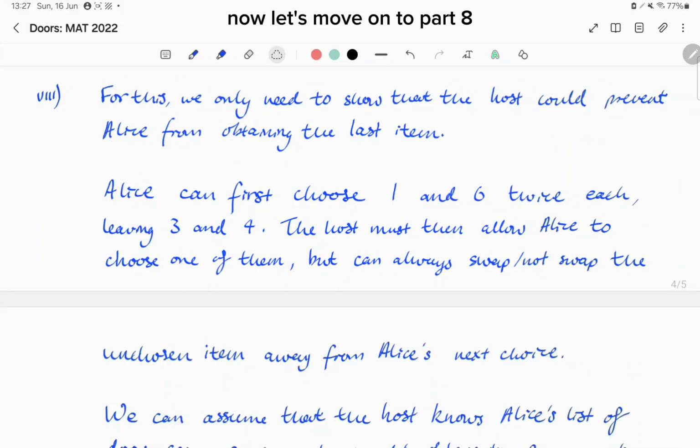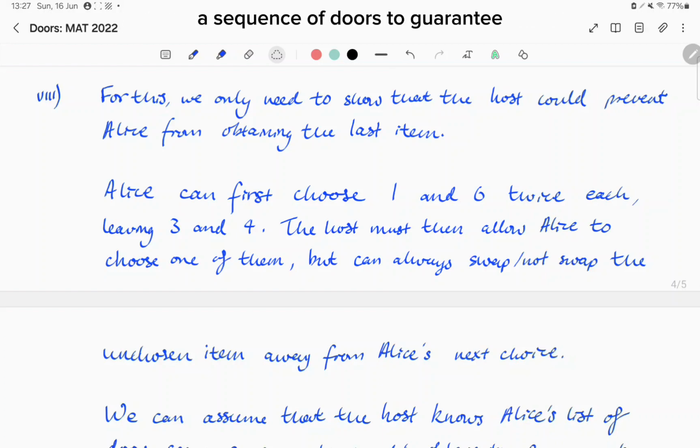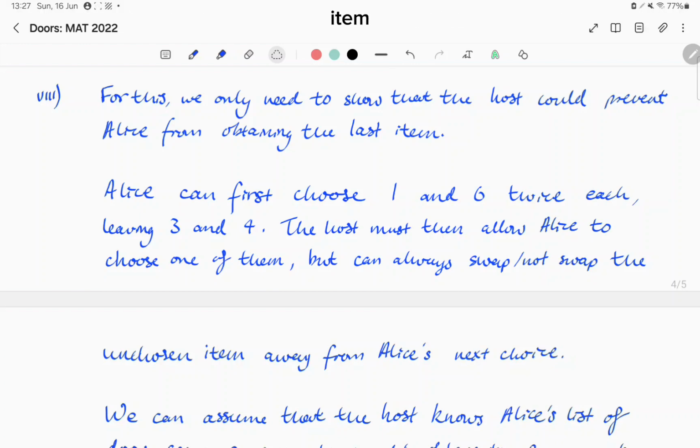Now let's move on to part 8. Firstly, we'll note that Alice cannot actually choose a sequence of doors to guarantee that she can have all 6 items. To show this, we'll only need to show that the host could prevent Alice from obtaining the last item. To do this, we'll have to assume that the host knows Alice's sequence, and I'll prove why that's okay later.